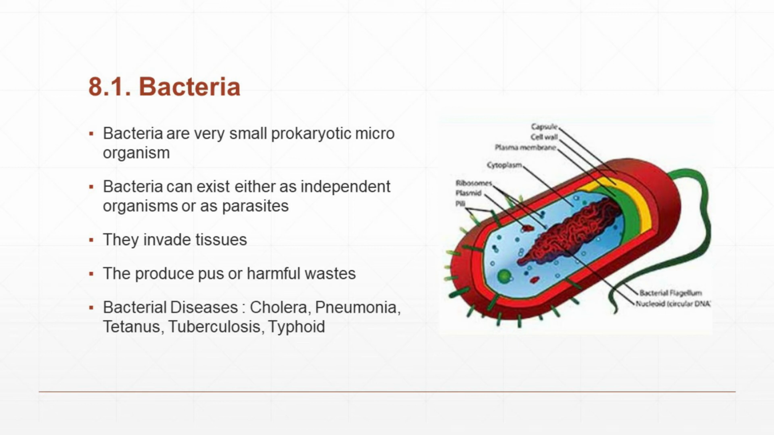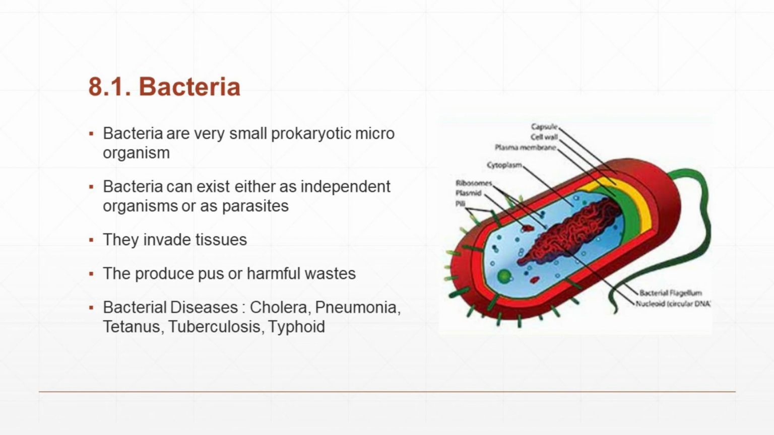Bacteria are very small prokaryotic microorganisms. Bacterial cells do not have a nucleus and do not usually have membrane bound organelles. Bacteria can exist either as independent organisms or as parasites. Parasites means they get the food from other organisms. They invade tissue, which means they live in the tissue. They produce pus or harmful waste.